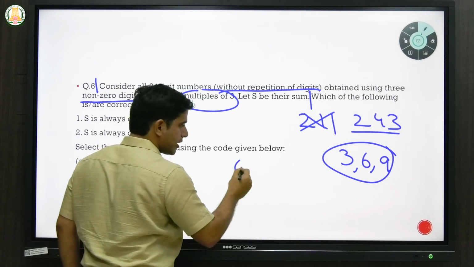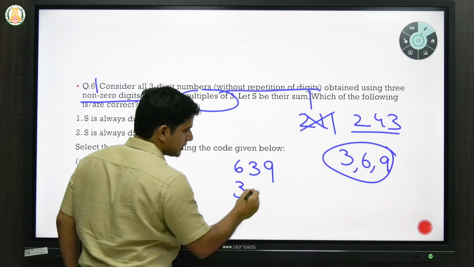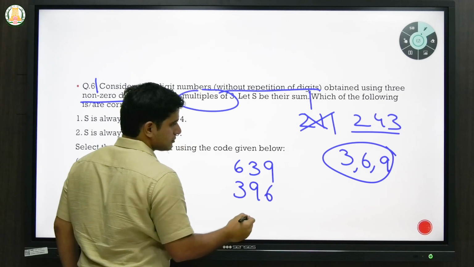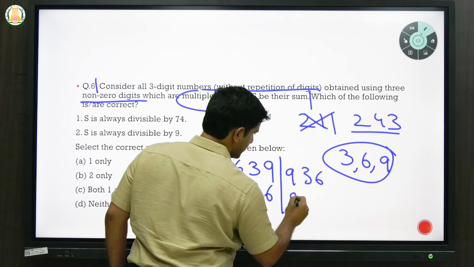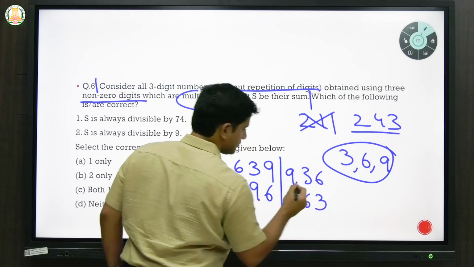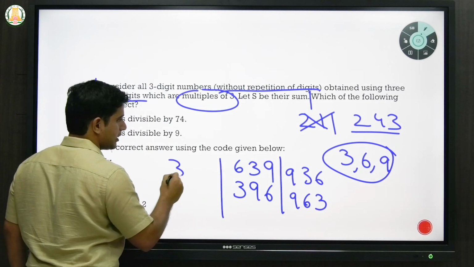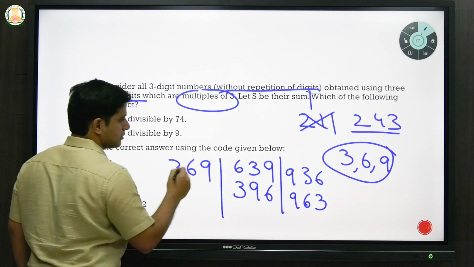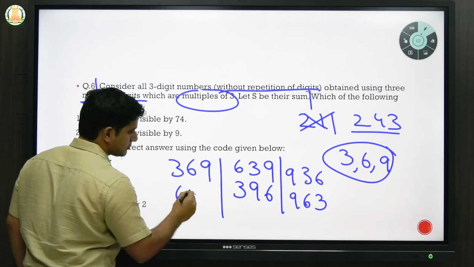639. Okay, 639. 396. 936. 963. 369. 396 is already done, so there is 693.